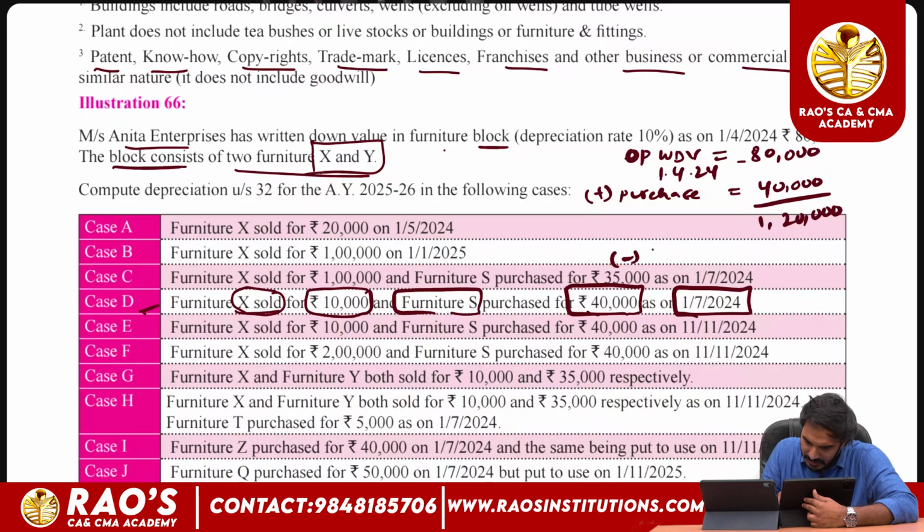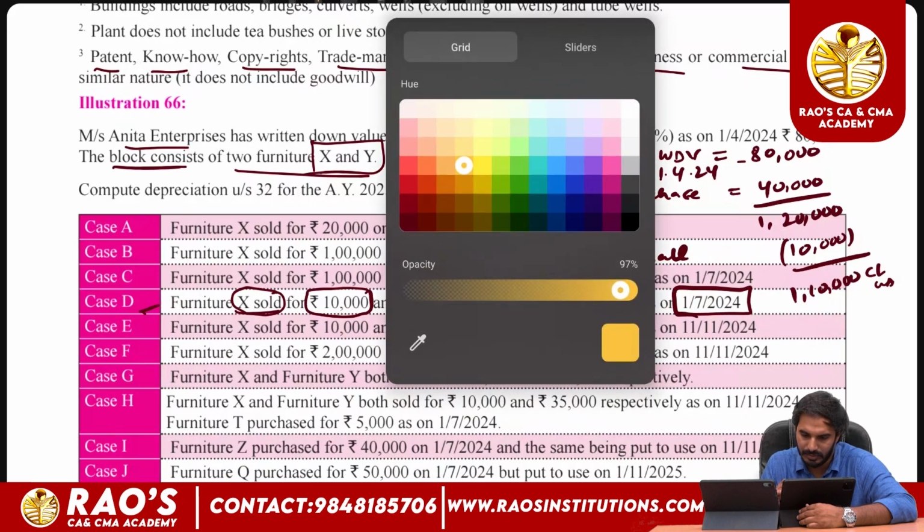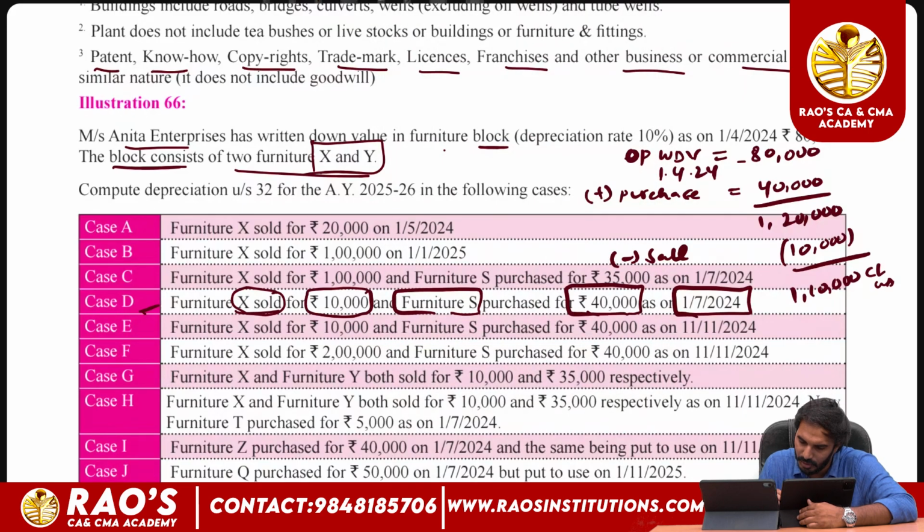Less sale of asset: in case D, furniture X, which is one of the assets in the block, has been sold for 10,000, and we get closing WDV before current year depreciation, 1,10,000. On this 1,10,000, we have to calculate the depreciation.